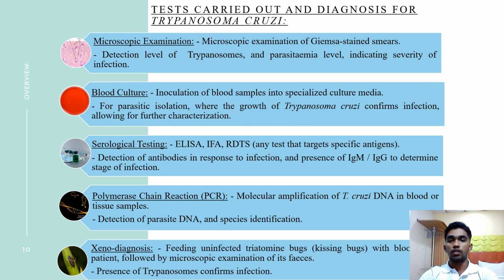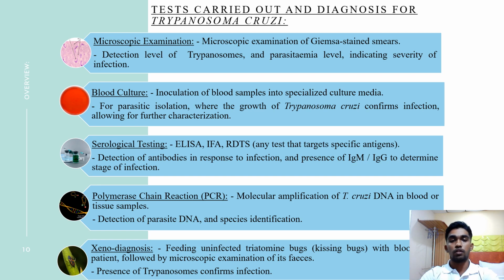Next, moving on to the tests carried out and diagnosis for Trypanosoma cruzi. First is a microscopic examination. Similar to the previous one, we will microscopically examine Giemsa stained smears. Now this will also detect trypanosomes and the parasitemia level, which will indicate the severity of the infection.